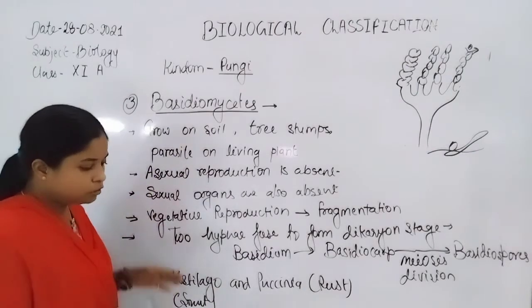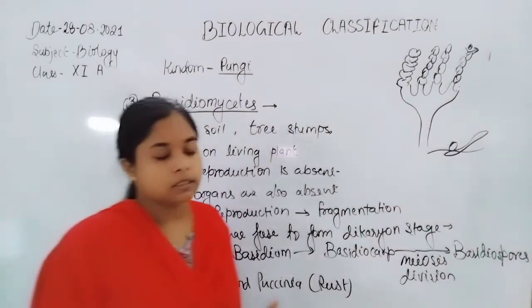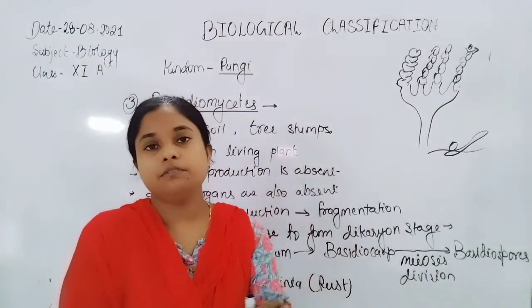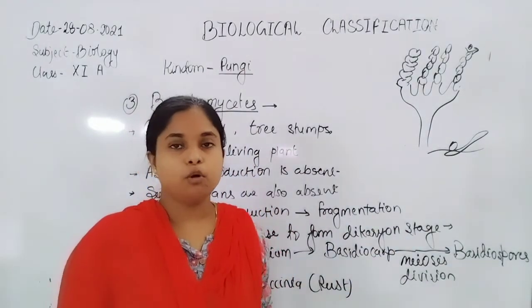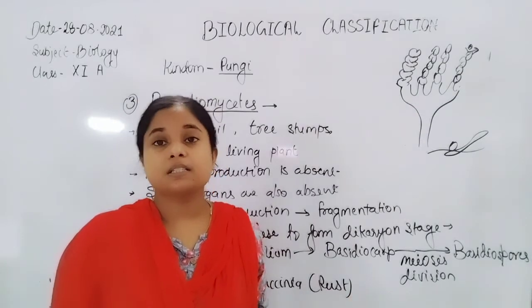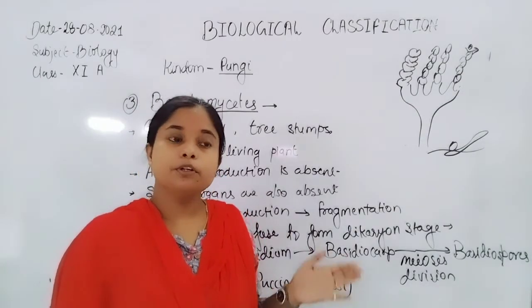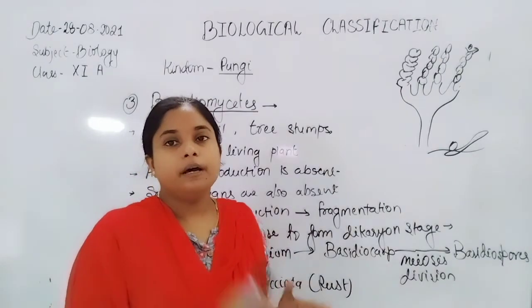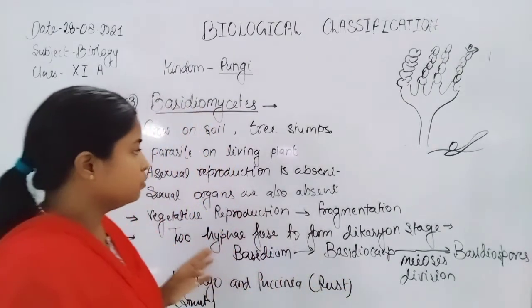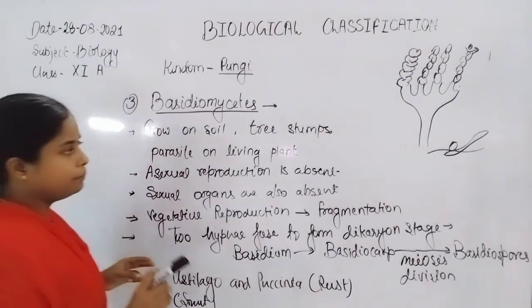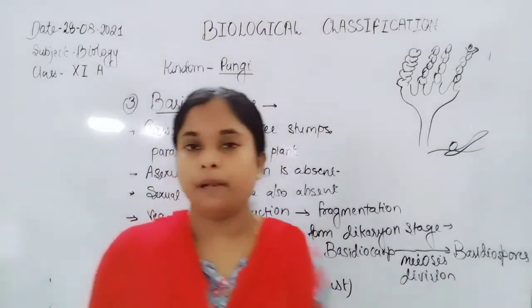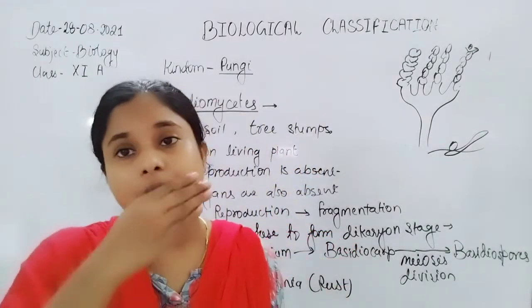If we talk about the phycomycetes, the mycelium of phycomycetes is aseptate. They reproduce both sexually and asexually. The asexual reproduction is through zoospores, which are motile, or aplanospores, which are non-motile.